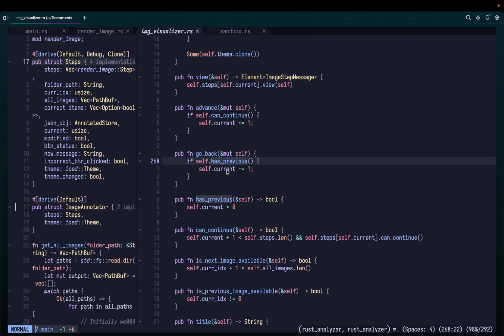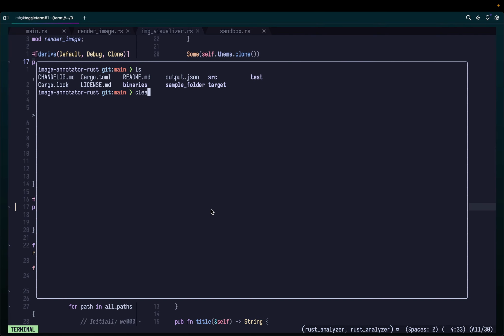Back pressed again, then we have a go back function over here. If self dot has previous, current minus equal to 1, right? What does it do? Very simply, you want to first of all only go back when there's an option to go back. You can't go from the 0th image to the -1 image. That's just not possible. So I'm just saying, if it has previous, that means if current is greater than 0, current is the index of the image that you have opened right now.